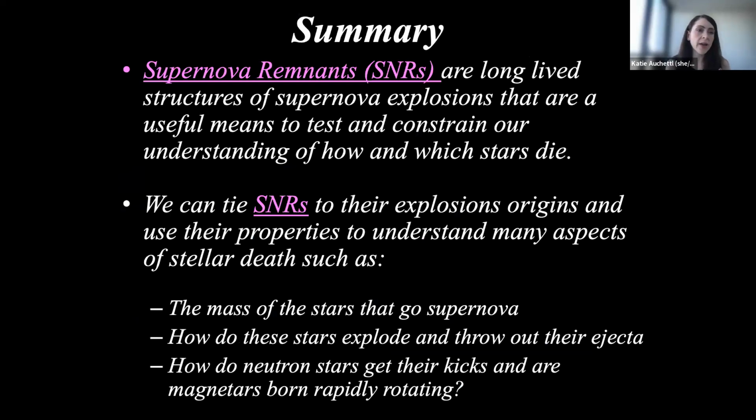We can tie supernova remnants to their explosion origins and use their properties to understand many aspects of stellar death, such as the mass of the star that goes supernova, how these stars explode and throw out their ejecta into the environment, how neutron stars get their kicks, and how magnetars may be born, and whether they're born rapidly rotating.